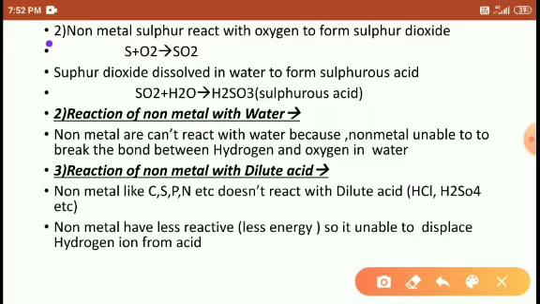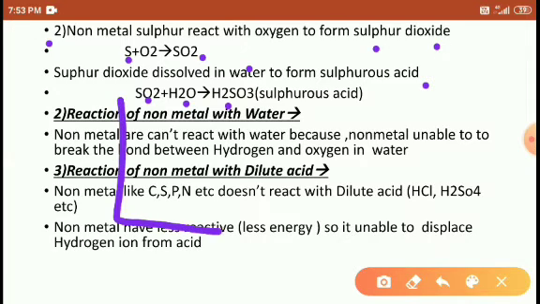For a second example, non-metal sulfur reacts with oxygen to form sulfur dioxide. Sulfur dioxide dissolves in water to form sulfurous acid, formula H2SO3. Right, students?